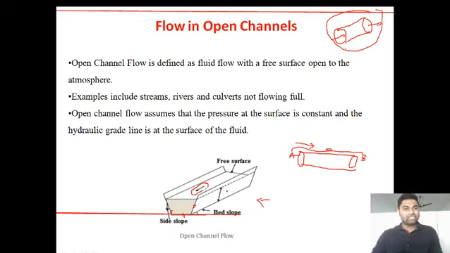Examples of open channel flow include streams, rivers, and culverts not flowing full. Why are they not flowing full? Because the top surface is left to the atmosphere. So the main examples are streams and rivers. Open channel flow assumes that pressure at the surface is constant and the hydraulic grade line is at the surface of the fluid. Where does the hydraulic grade line exist in open channel flow? It exists at the surface of the water.